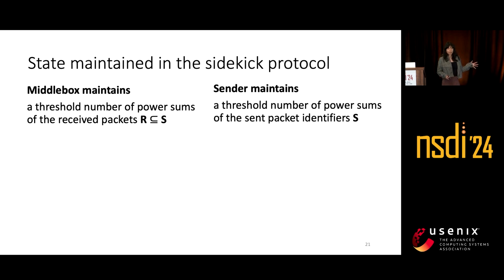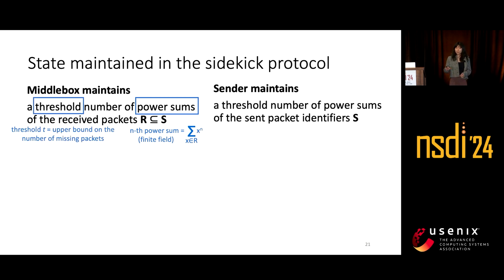And so I'll go over some of the details here and end with some intuition. But the most important state that is maintained at each of the middle box and the sender is what we call a threshold number of power sums of either the received packets or the sent packets. A power sum is just mathematically defined as this. And this threshold is an upper bound on the number of missing packets that we can allow. And this can be estimated based on the network configuration and also updated without any side effects.